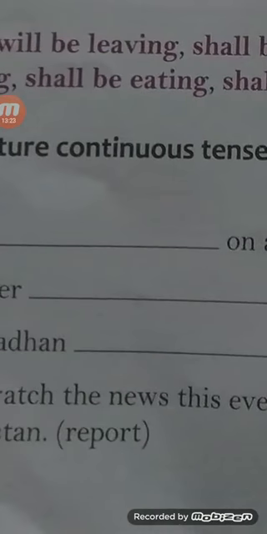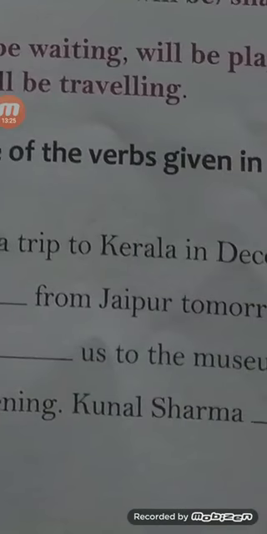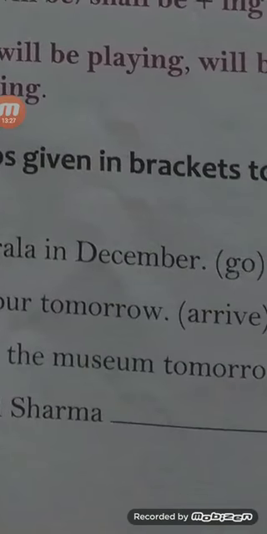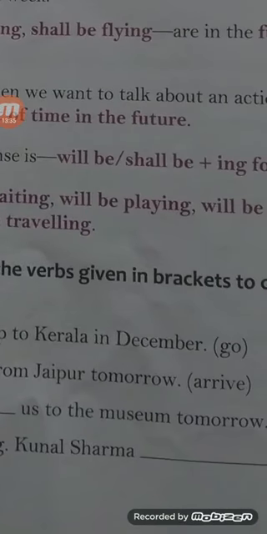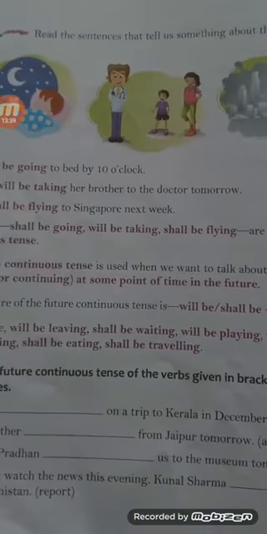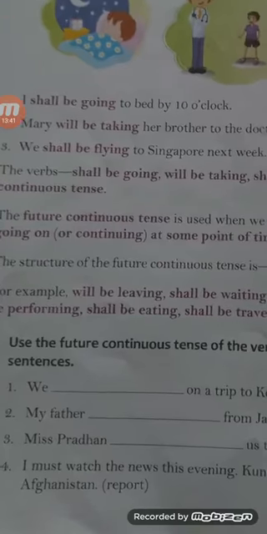So Miss Pradhan will be taking us to the museum tomorrow. Once again the answer, concentrate. Miss Pradhan will be taking us to the museum tomorrow.